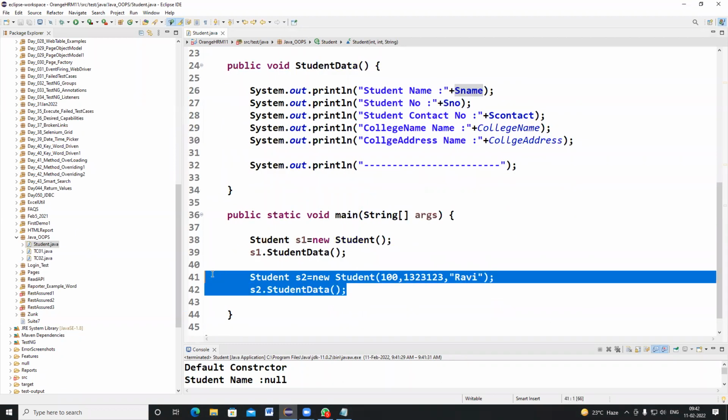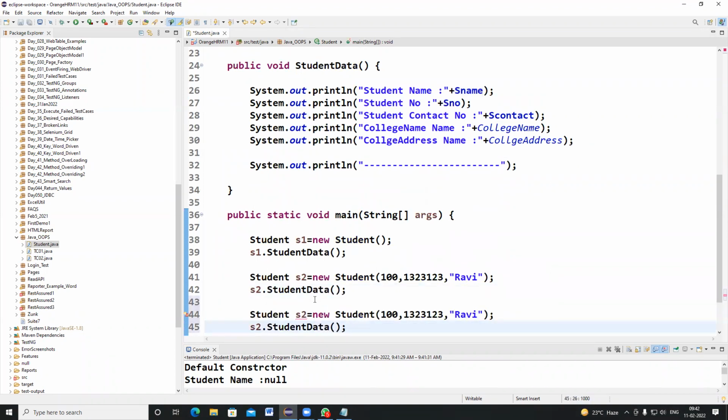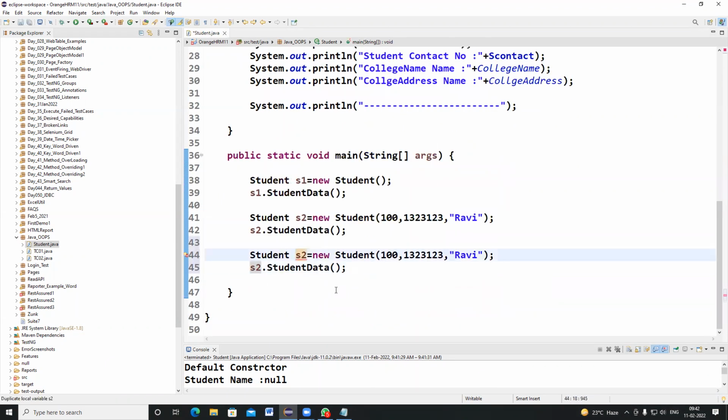Suppose I create one more student, I can create it like this also. Student s3 is equal to, and s3 dot student data is equal to, I can create one more object with different input parameter values. So here student s3 got created.